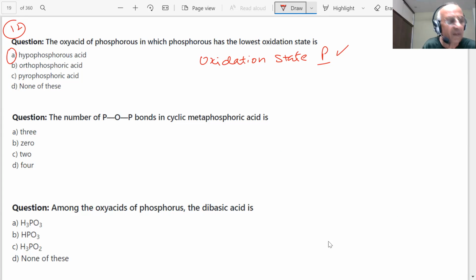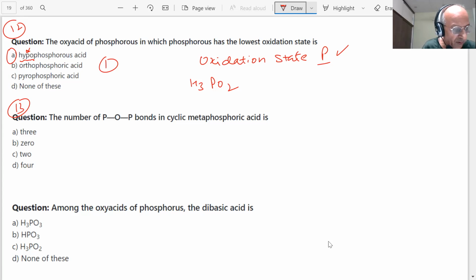What is the formula? H3PO2. Hypo means, it is clear now. I told you that hypo means lower, hypo means less, hyper means more. Pyro means there will be an oxygen, a POP bond. Okay. Next question, students. The POP bonds in cyclic metaphosphoric acid.